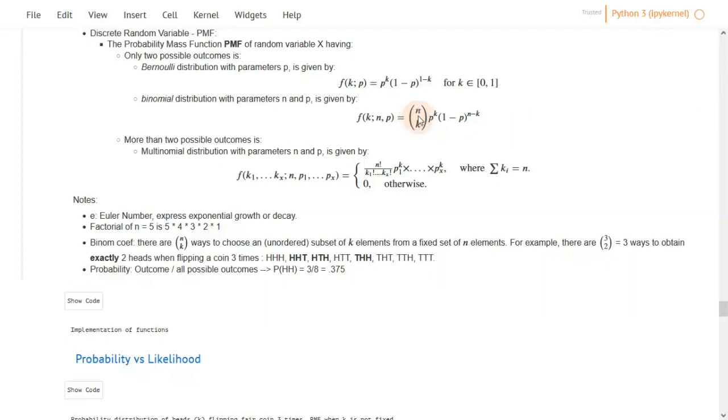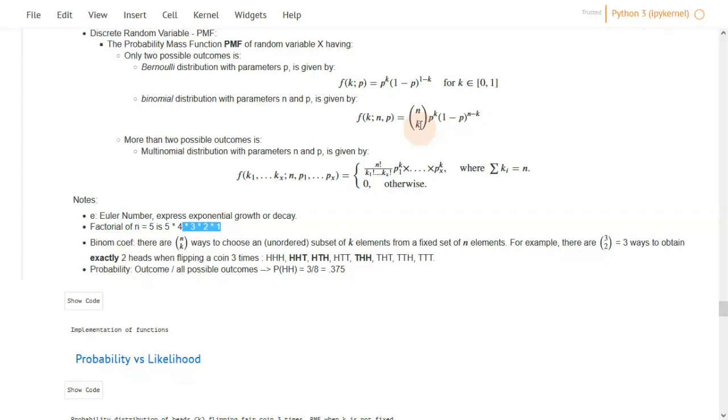And factorial means that we multiply a number by its preceding numbers till we reach 1. So, for example, factorial of 5 is 5 multiplied by 4 multiplied by 3 multiplied by 2 multiplied by 1. And this term here just tells you how many ways you can obtain the desired outcome from the experiment